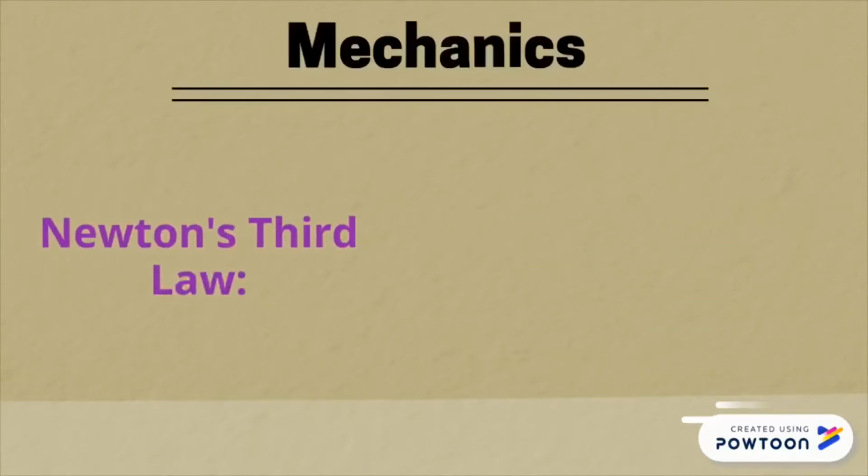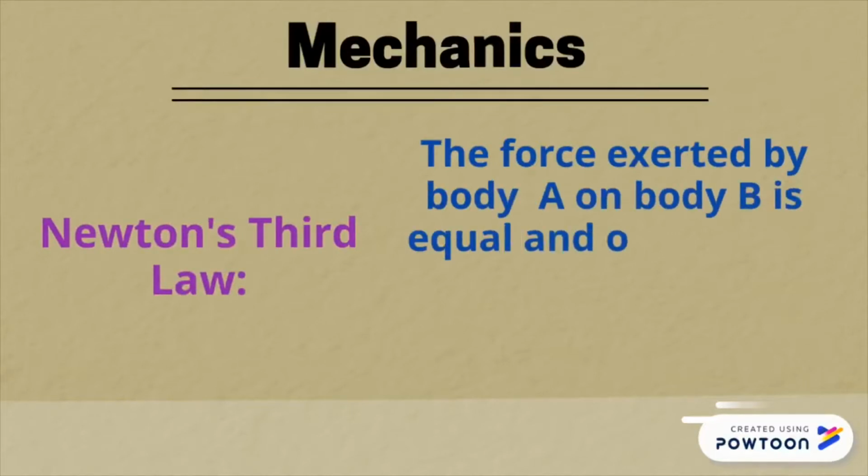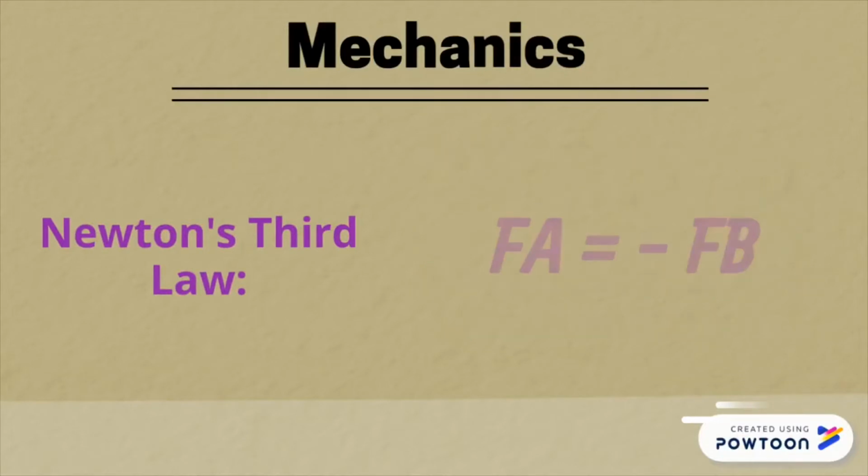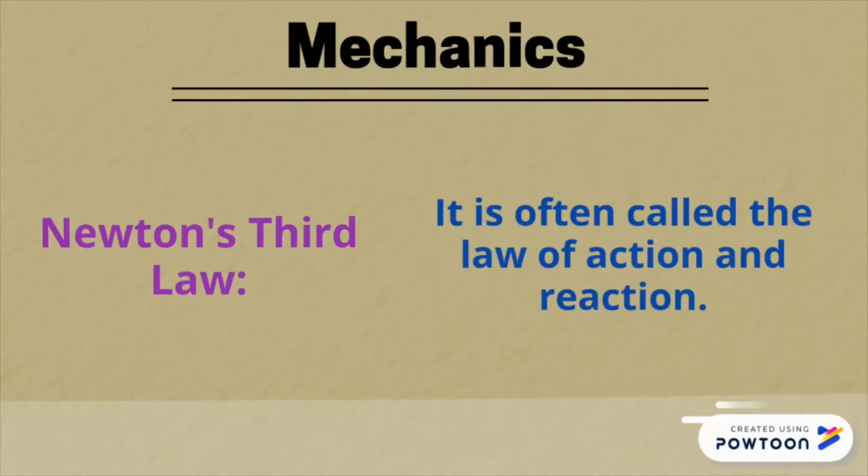Newton's third law. The force exerted by body A on body B is equal and opposite to the force that body B exerts on body A. If the force on body B by body A is denoted by force A and force B, then Newton's third law is written as force A equals negative force B. This law is often called the law of action and reaction. Not all forces obey the third law.